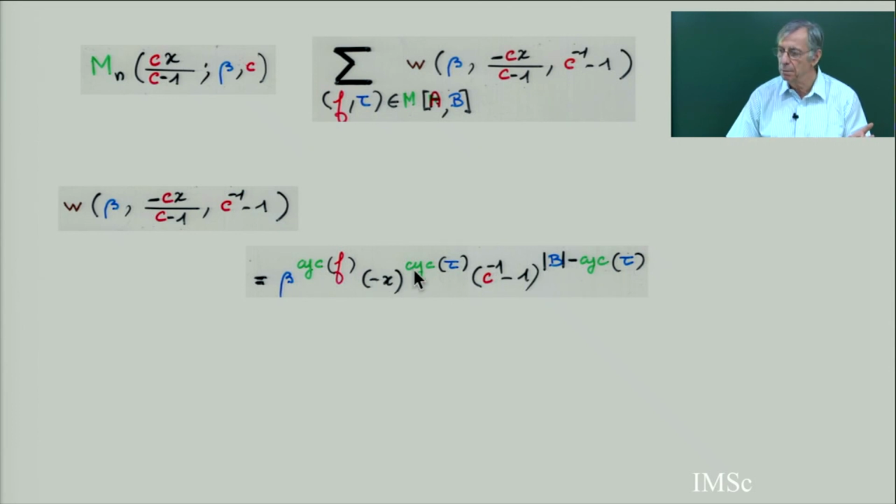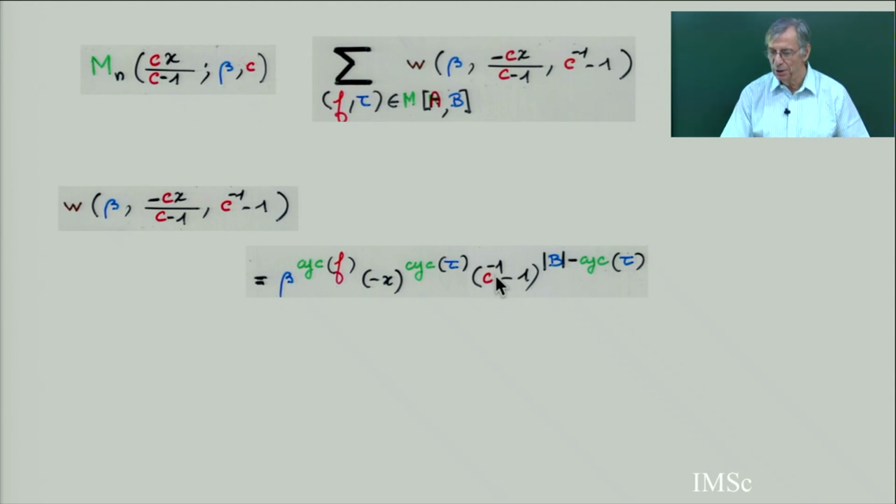Again, minus x power number of cycles, and here this c minus 1 is going to be here, because there is one for each cycle, so it's going to be power the number of points of B minus the number of cycles of tau. So if c goes to 1, this goes to 0.